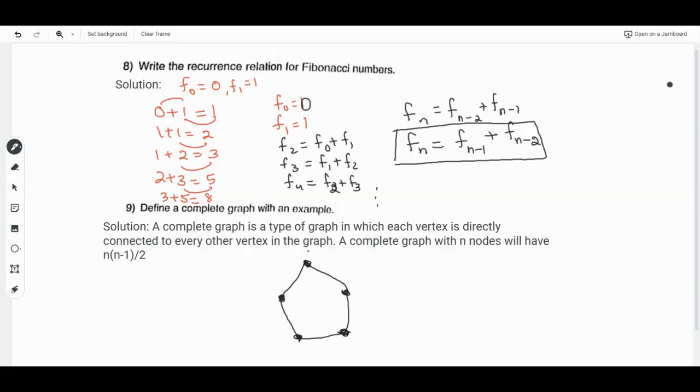So here we can do it as, so this graph is called a complete graph, where each and every vertex is connected with the other vertices, then it is called a complete graph.